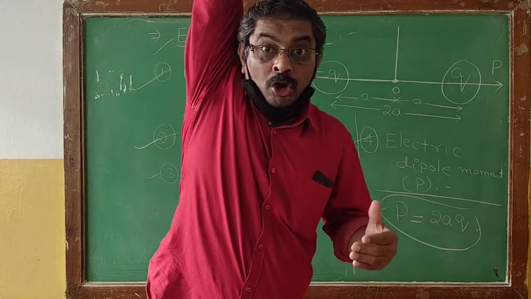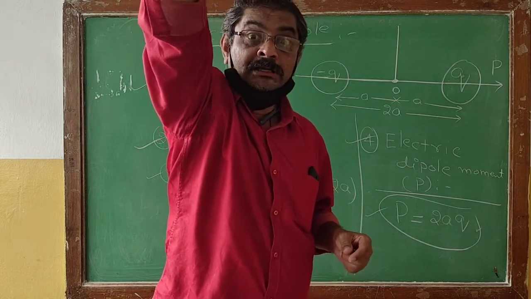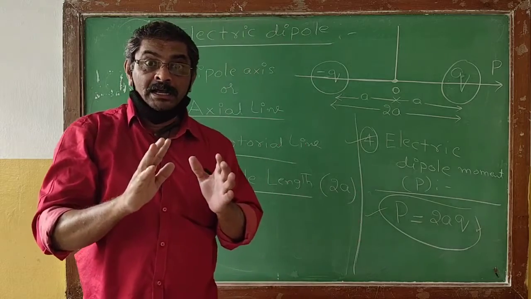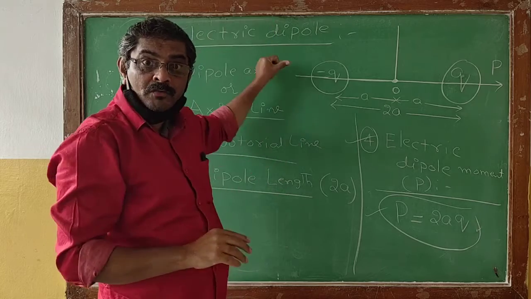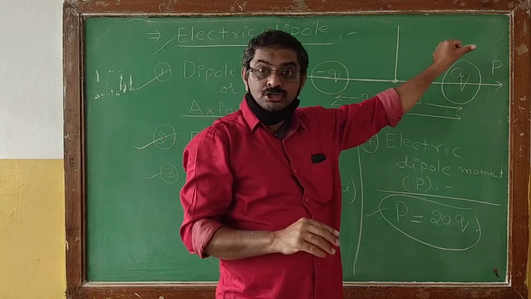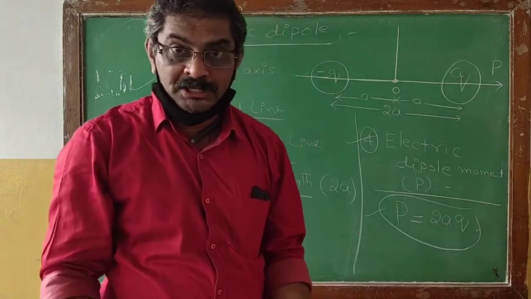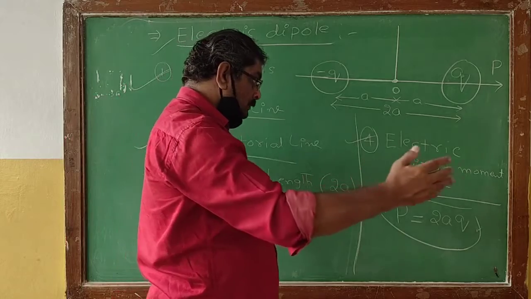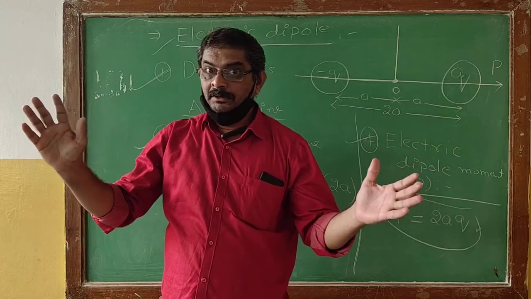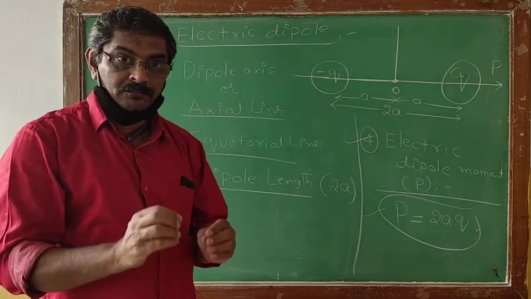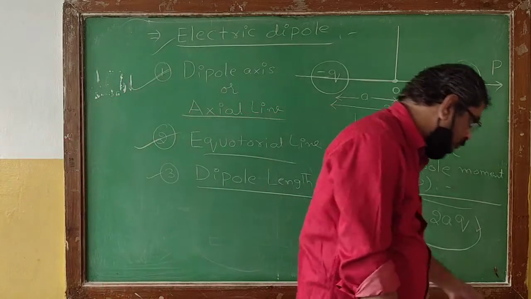And remember, because it's a vector quantity, the direction of the dipole moment will always be from the negative charge towards the positive charge, along the dipole axis. So that is the basic terminology we got regarding the electric dipole. Those are the basic definitions.